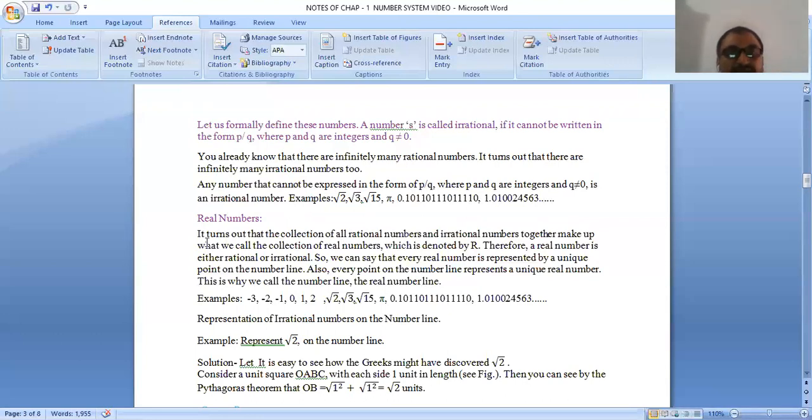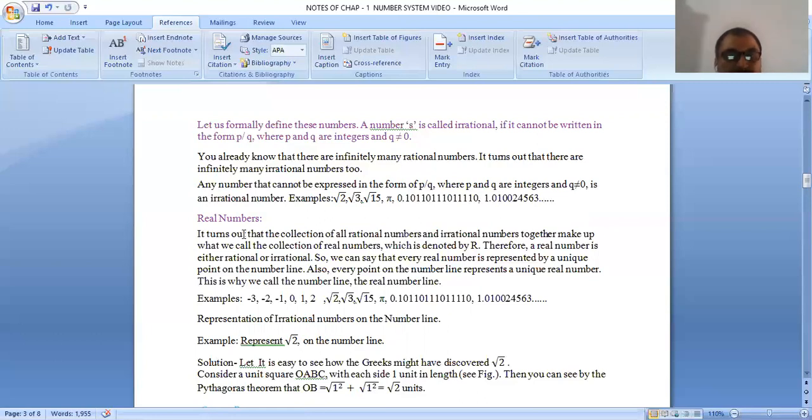So what are real numbers? The collection of rational and irrational numbers is known as real numbers.